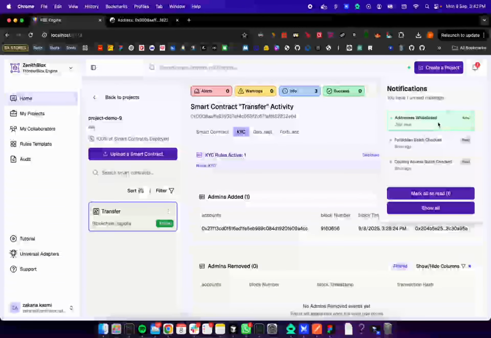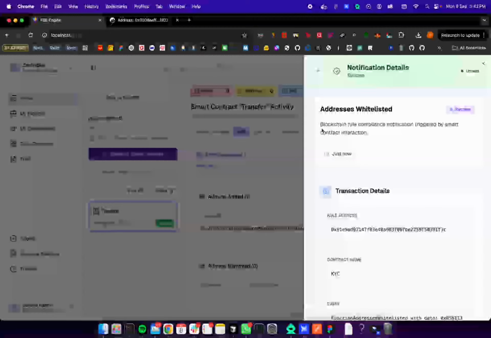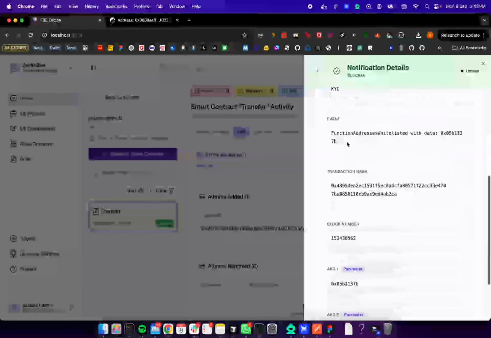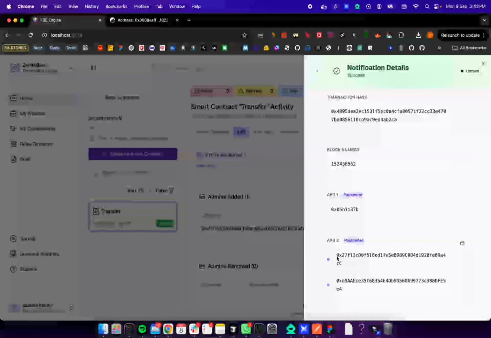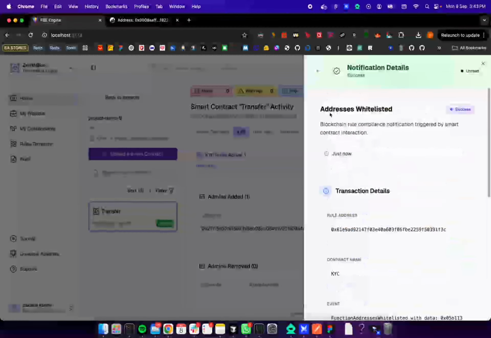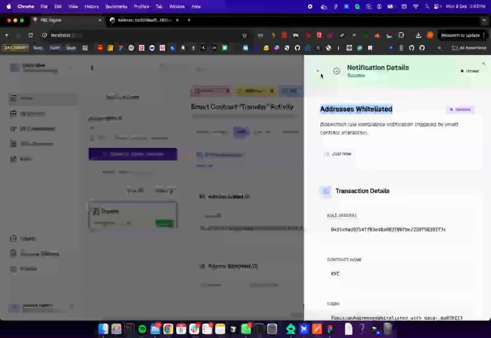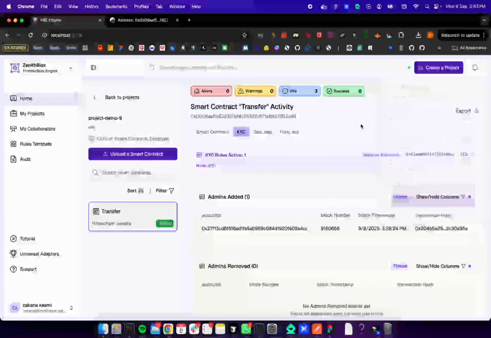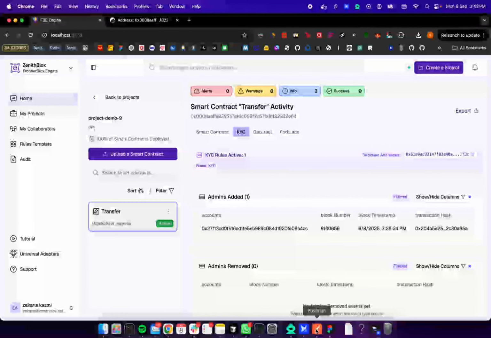And the addresses have been added successfully. The blockchain rules notification triggered by smart contract interaction. So if we check in here, we're going to see the addresses we added to the whitelist. So addresses whitelist successful.